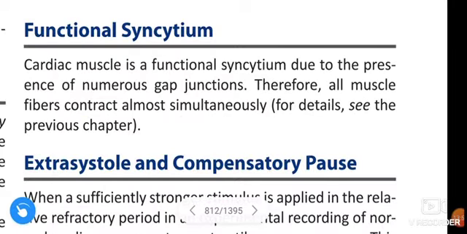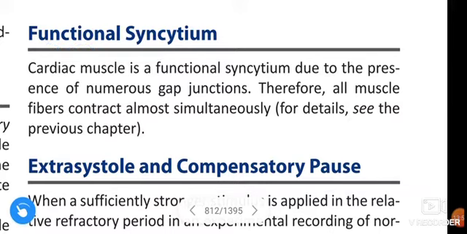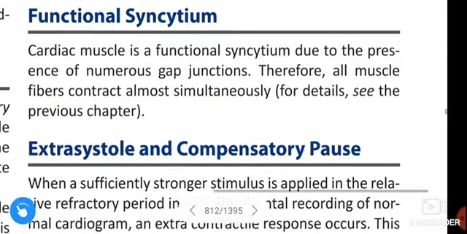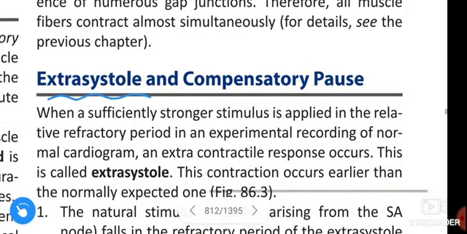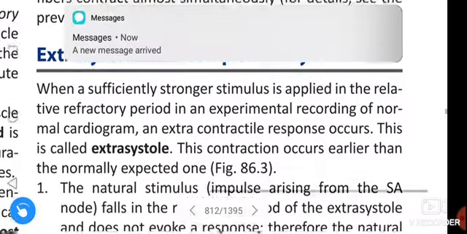Next, functional syncytium. The cardiac muscle is a functional syncytium due to the presence of numerous gap junctions. Therefore, all muscle fibers contract almost simultaneously. Next, extrasystole and compensatory phase.